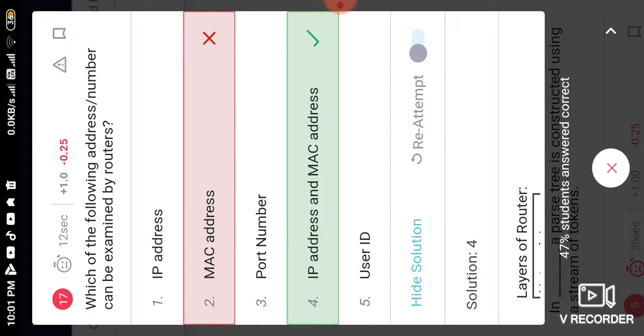Now next is: which of the following address numbers can be examined by a router? We use IP address and MAC address. A router works in the networking layer. In the networking layer, we use a router as a device that sends packets from one layer to another. Here we use IP address and MAC address.